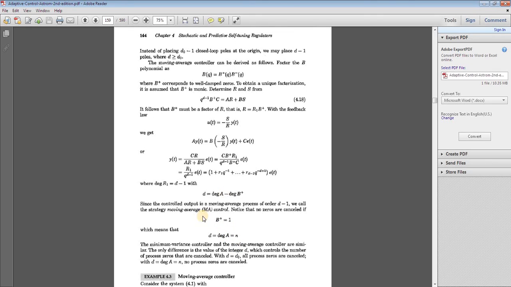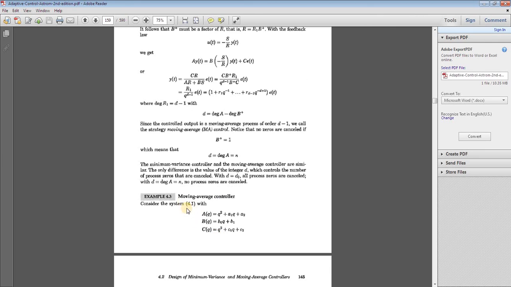The minimum variance control we learnt in the earlier lecture and the moving average control seen here are similar. The only difference between the two is the value of the integer d, which controls the number of process zeros that are cancelled. If d equals d naught, all the process zeros are cancelled, and no process zeros are cancelled if d equals the degree of A equals n.